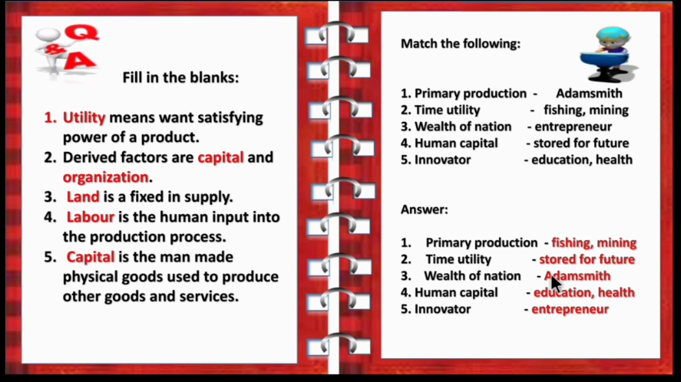Stored for future. Third is wealth of nation. It is a book written by Adam Smith. So the correct answer is Adam Smith. Fourth is human capital. Human capital are education and health. Then innovator is also known as entrepreneur.